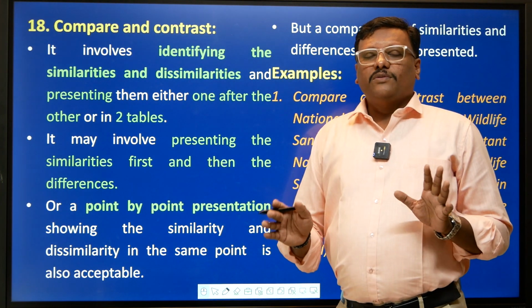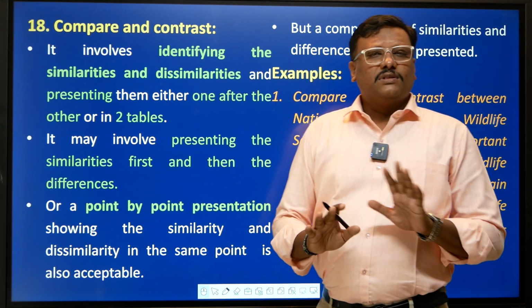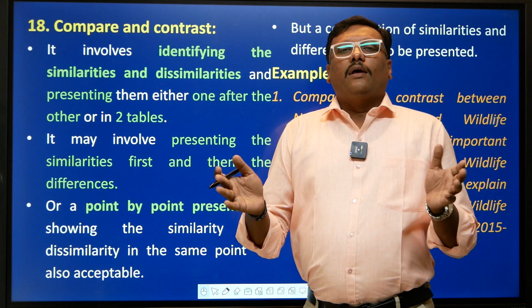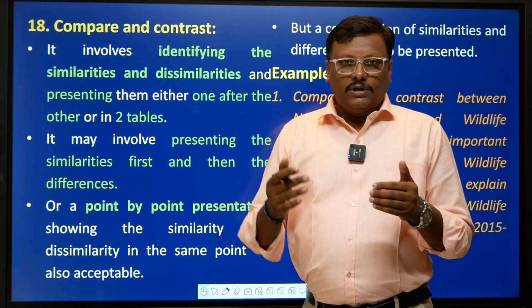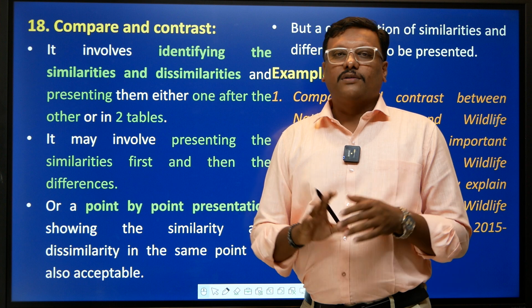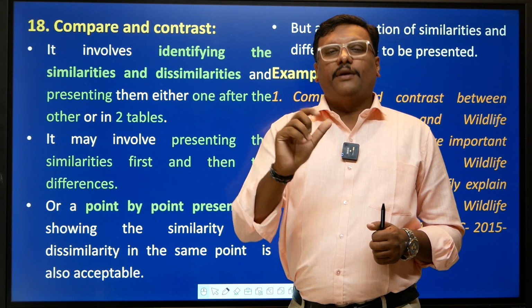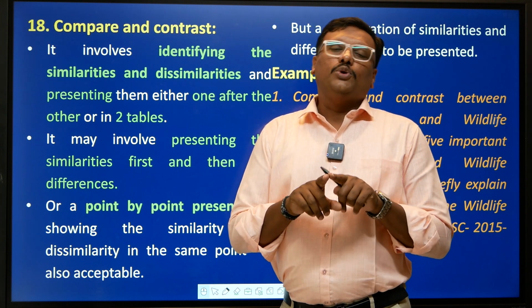See, what is the difference between distinguish and difference, and compare and contrast? Distinguish and difference means that you have to provide the alter ego. That means what is something, what is the other thing. It's completely the distinguishing factors. Whereas in compare, you always try to come up with the similarities. So what is similar between two things, right?